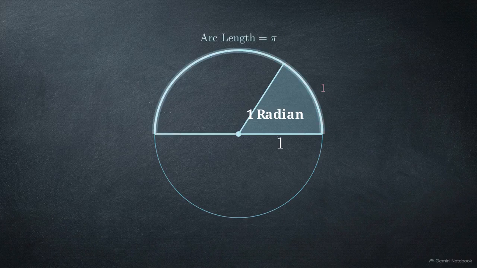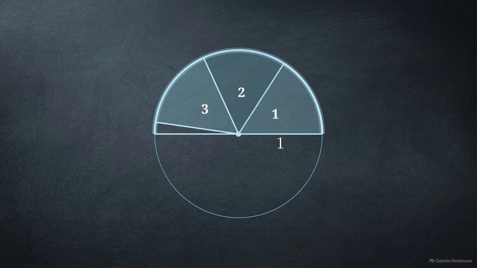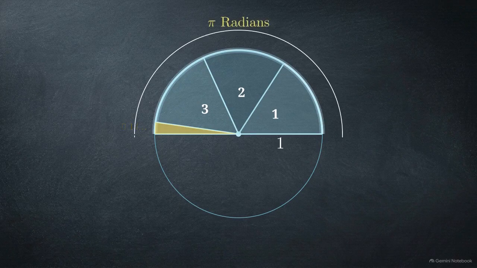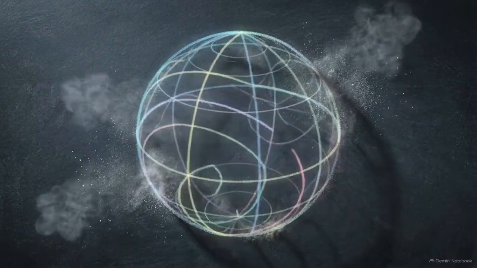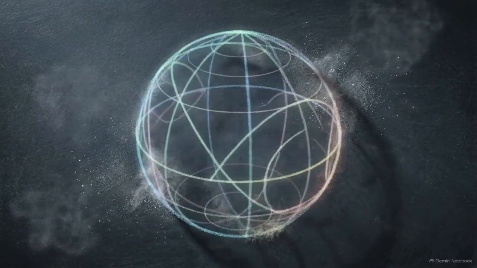We found the half circle's total outer length is pi. So how many of these curved radian slices does it take to get halfway around? It takes 1, 2, 3 complete radius lengths, plus a tiny fraction left over. Exactly pi radians. Radians do not rely on a number chosen by humans. They use the circle's own internal geometry to measure turning.